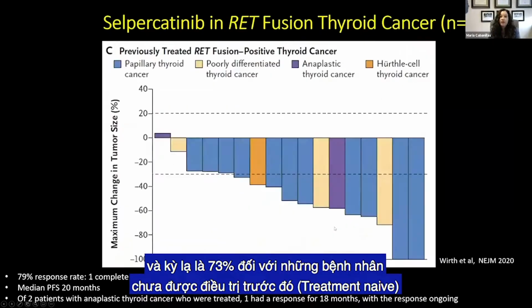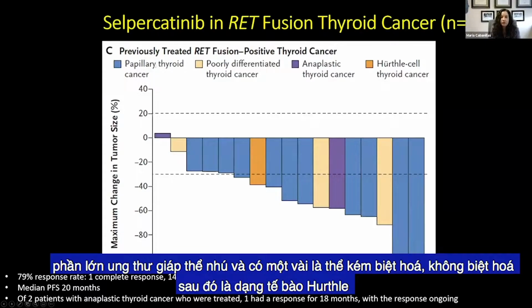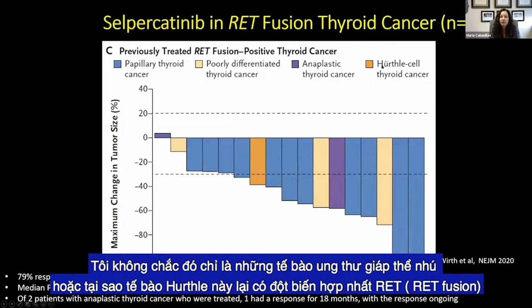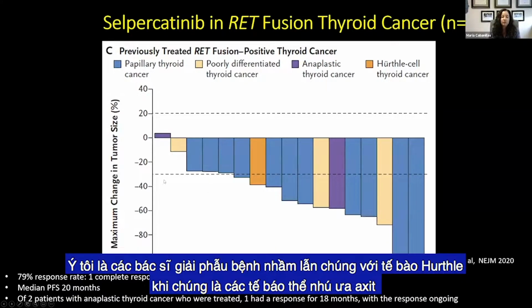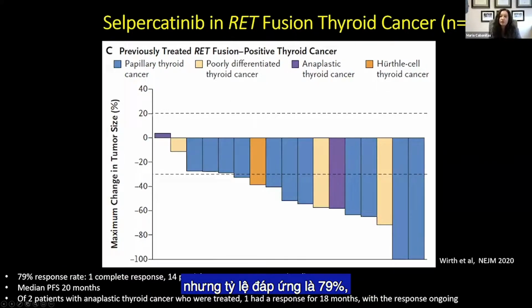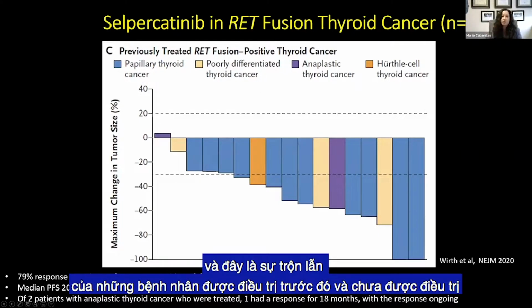For RET fusion thyroid cancer, this included the majority papillary, had some poorly differentiated, anaplastic, and then this Hürthle cell. I'm not sure if that's just an oncocytic papillary or why this Hürthle cell would have a RET fusion. We don't usually see that, but sometimes they're mislabeled. The pathologist mistakes them for Hürthle cells when they're oncocytic papillaries, but 79% response rate. So really amazing responses in 19 patients. And this was a mixture of previously treated and untreated patients.